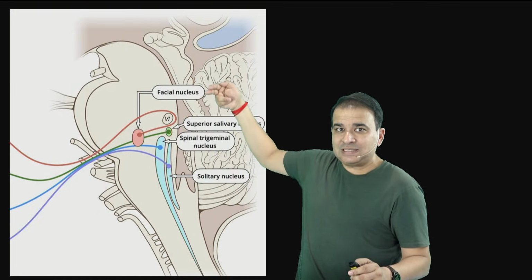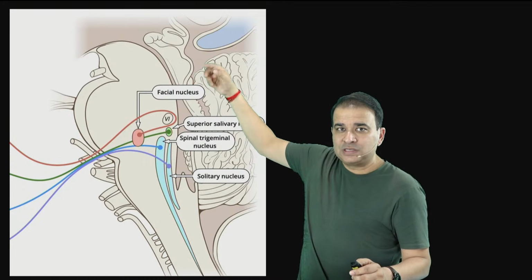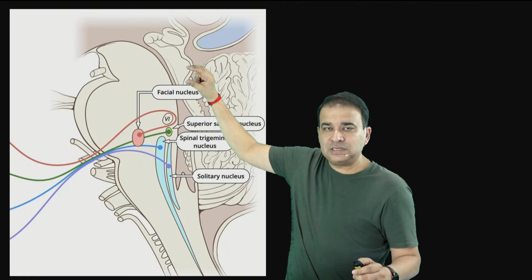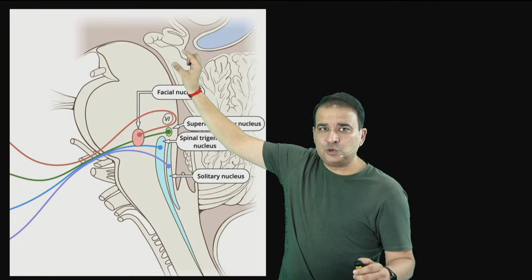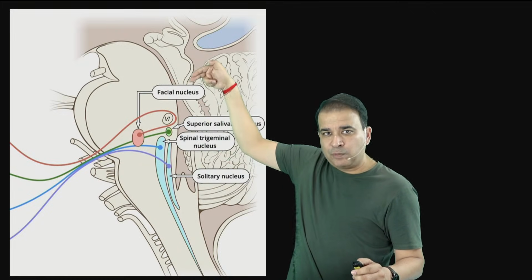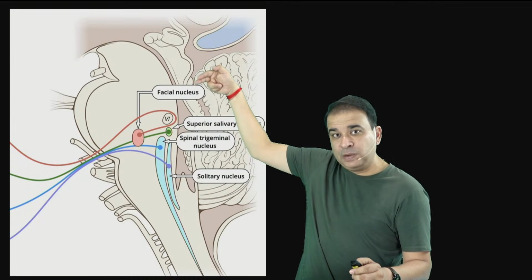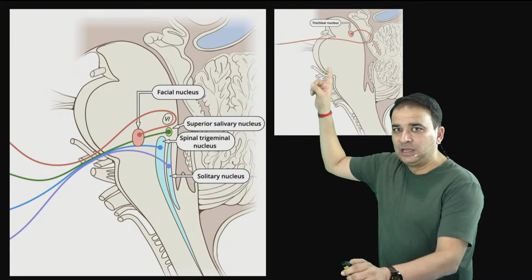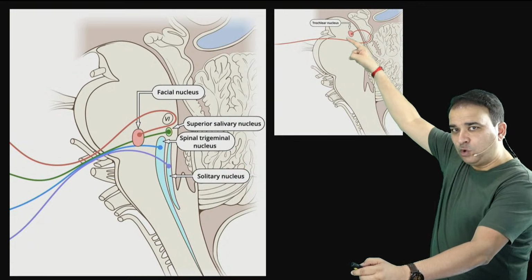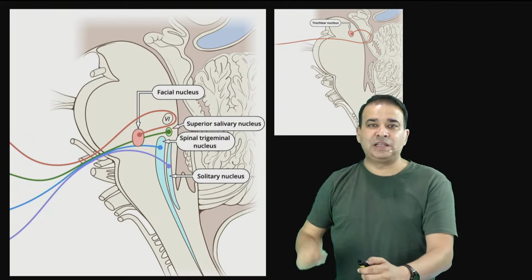But if the arrow is placed somewhere below the inferior colliculus, can you see superior colliculus there and inferior colliculus? That's the dorsal aspect of midbrain, also called the tectum of the midbrain. So we have a superior colliculus, inferior colliculus. So if I put an arrow somewhere behind the inferior colliculus, below the inferior colliculus, so obviously the fourth nerve will be coming out from there. Like look at this picture here. You can see that's the fourth nerve here, the trochlear nerve, the only nerve which comes out from the dorsal aspect of the brainstem here.